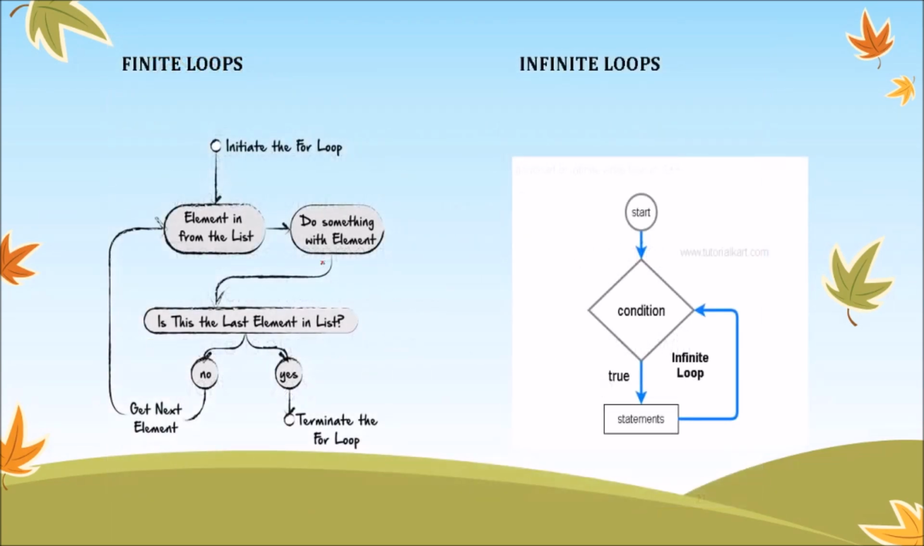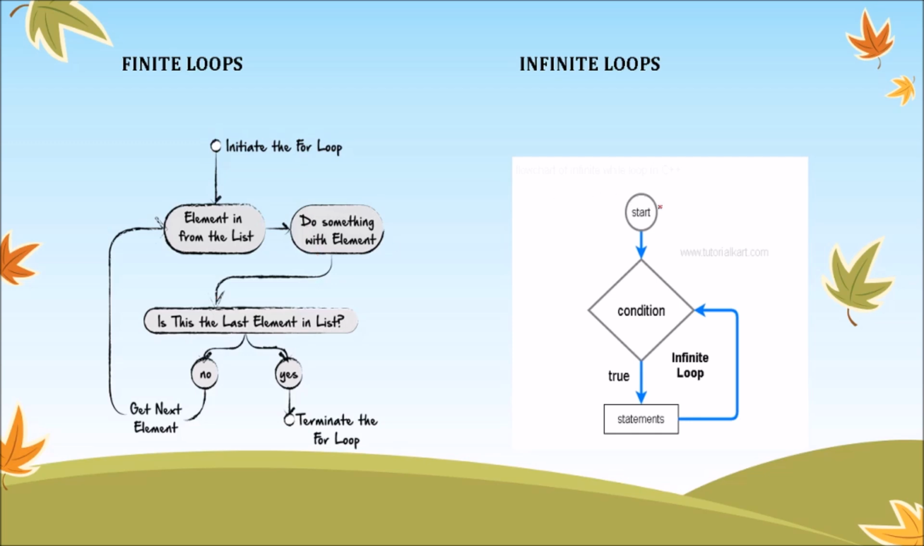Now coming to the next thing, finite loops and infinite loops. You can see in the example, we initiate the loop. Suppose there is a list of elements. Is the element in the list? Do something with the list. Is it the last element in the list? If yes, terminate the loop. If no, again check if it is an element in the list, and do something. We keep repeating these steps until all the elements are processed in the list, and then we terminate the loop. So a finite number of steps are there. If there are 5 elements, 5 steps are there. If there are 10 elements, 10 steps are there.